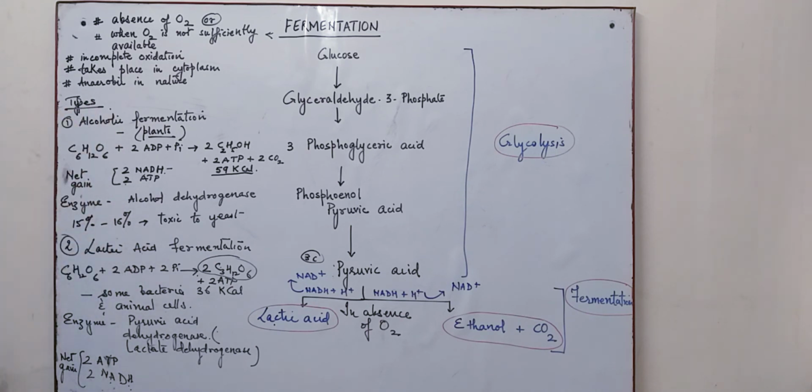So this is the fermentation process, and you can identify that alcoholic fermentation and lactic acid fermentation are the two types depending upon the products. The process of fermentation has been used extensively in the brewing industry, baking industry, in the formation of vinegar, in the dairy industry, and also in the production of various kinds of organic acids.